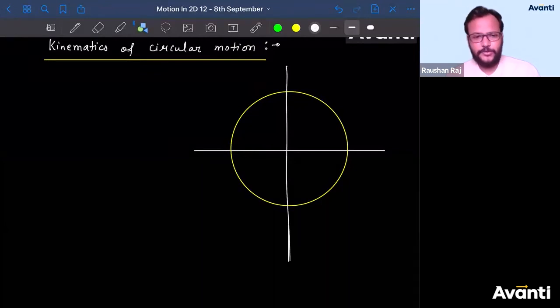Kirtan, I'll teach it sometime. Don't worry, no issues. It's not tough, it's very easy, bacha. I have not completed motion today. Don't worry. Relative velocity. Okay, that is one of them.